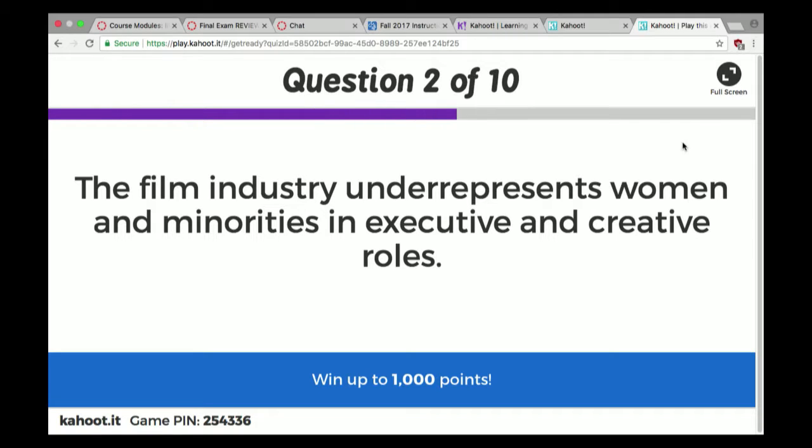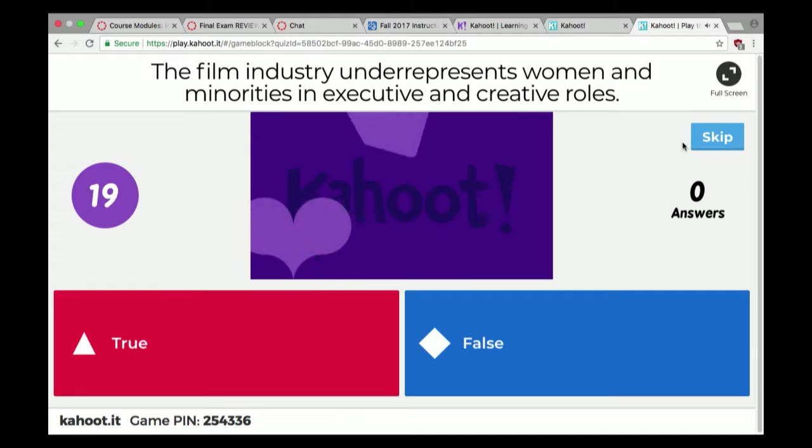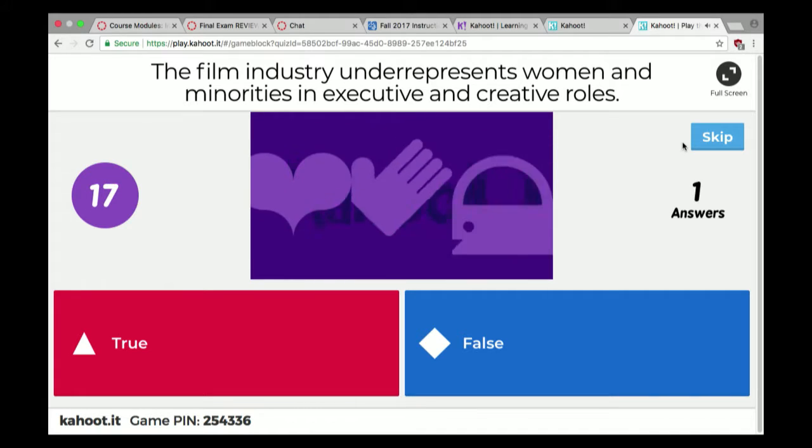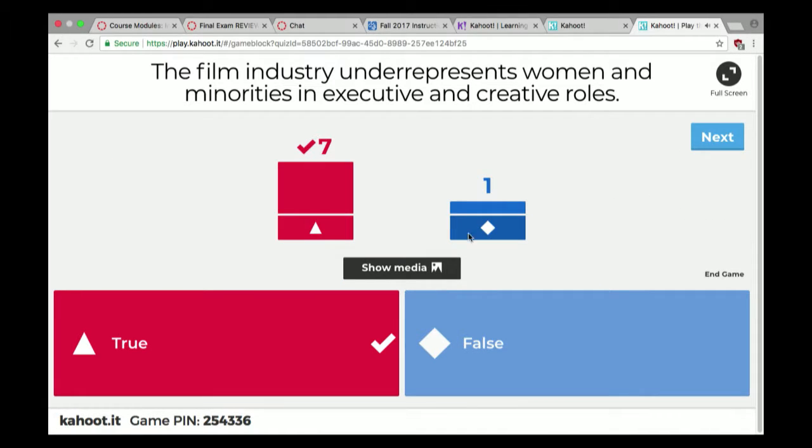The film industry underrepresents women and minorities in executive and creative roles. Oh my gosh, who has faith? Somebody's very optimistic. True, yeah, absolutely. The film industry underrepresents women and minorities in executive and creative roles. Definitely. That's true.